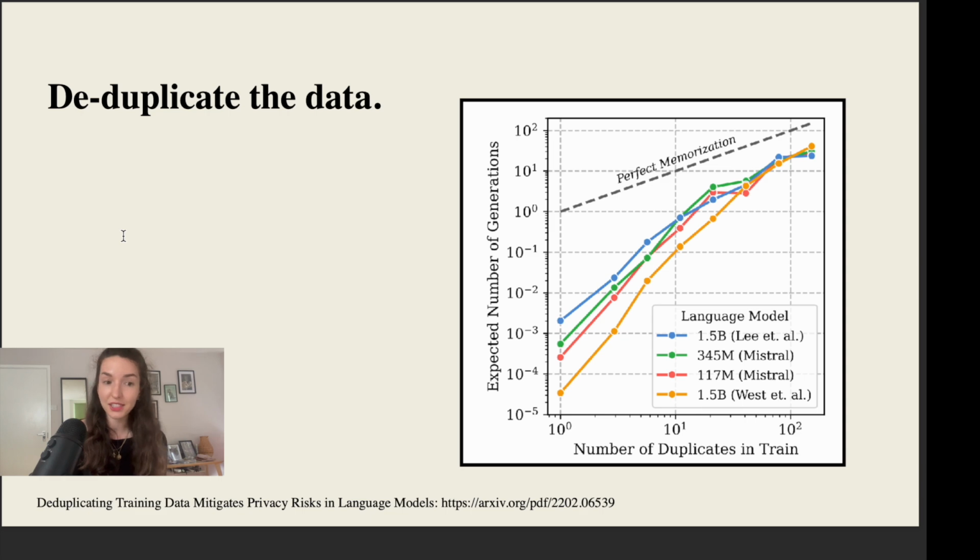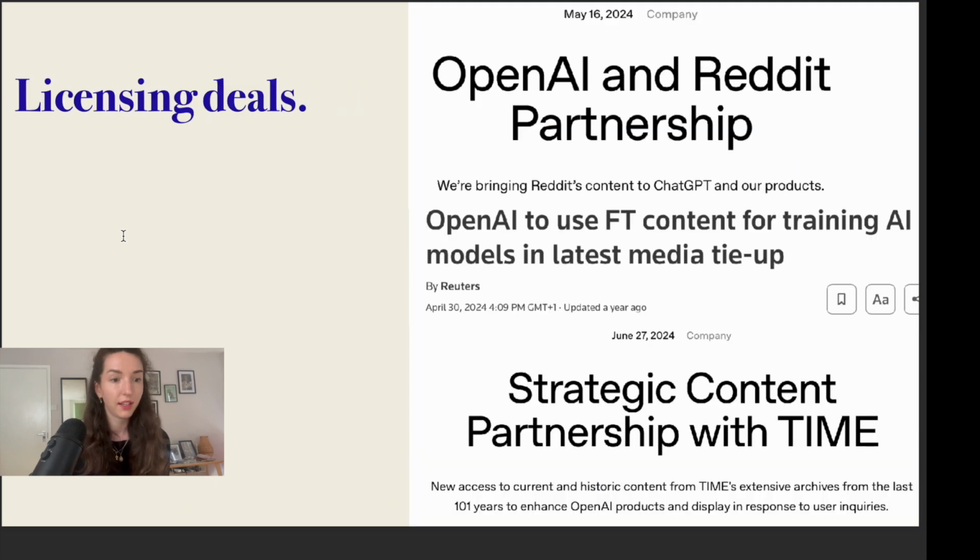Another good strategy, as we saw from these results on the number of duplicates, is to actually deduplicate your training data. So to say, okay, this thing is repeated maybe 50 times in my training data. Let me just remove 49 of them so that we minimize the chance that this thing could potentially be memorized exactly, which might be a good idea for things like code and licenses and email addresses and all these kinds of things, if we really want to minimize the chances of them being memorized.